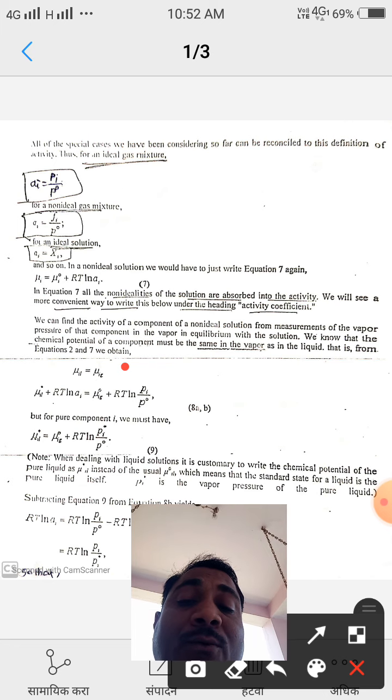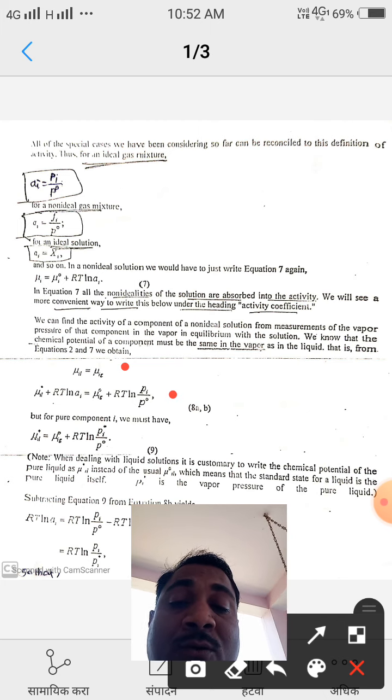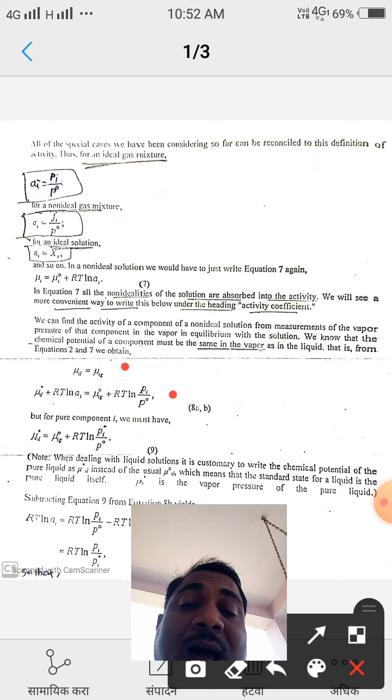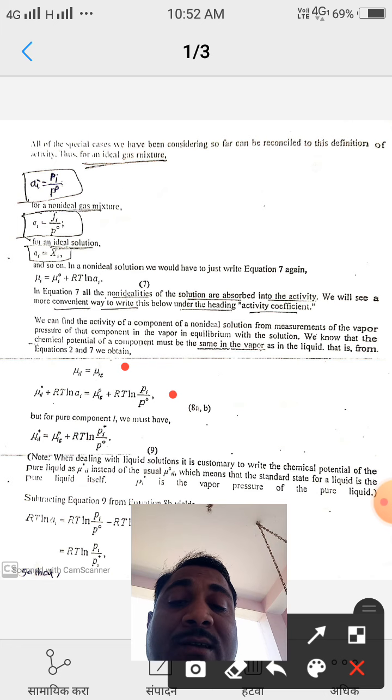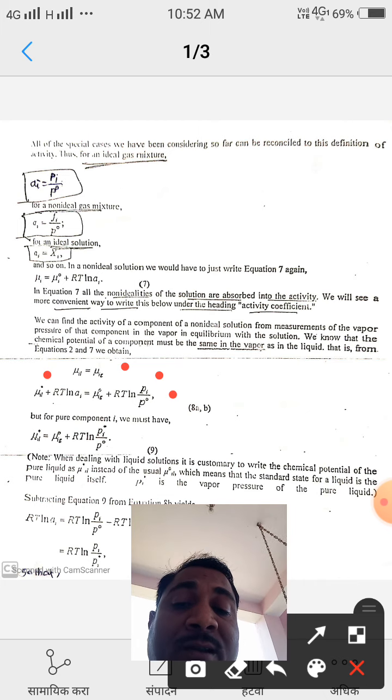Here we write the formula for chemical potential of the liquid: mu_i star of liquid plus RT ln a_i is equal to mu_i naught plus RT ln of p_i by p naught. Here we use p_i by p naught because this equation is for a gas, and the first one is the equation for the liquid.